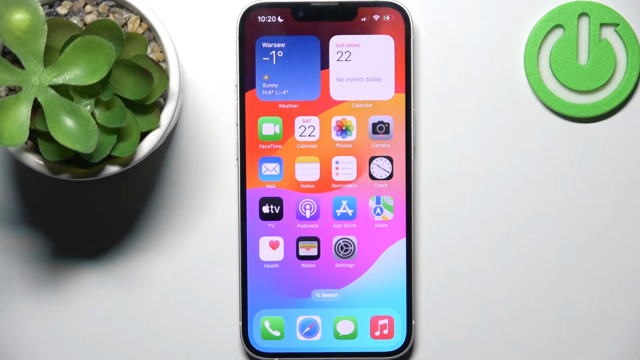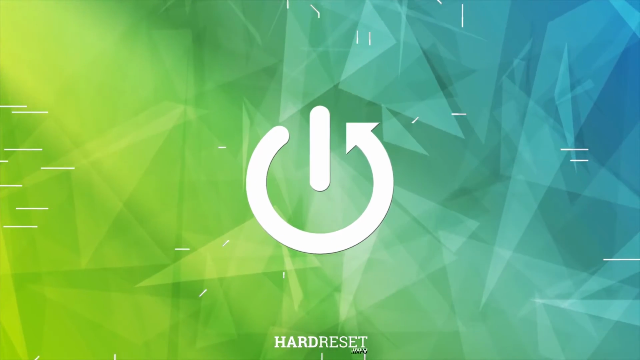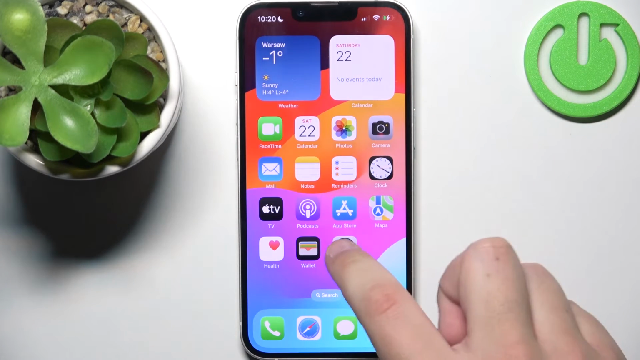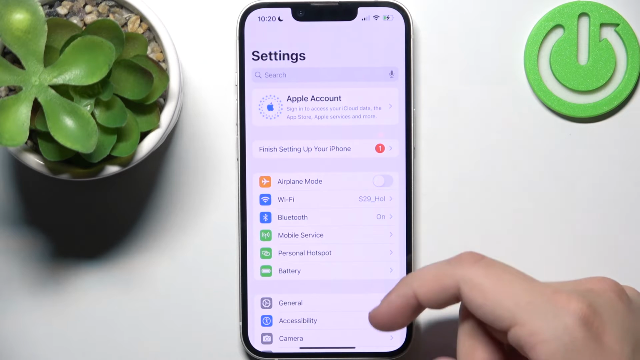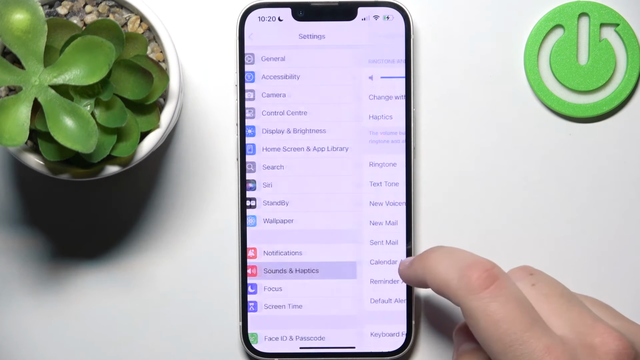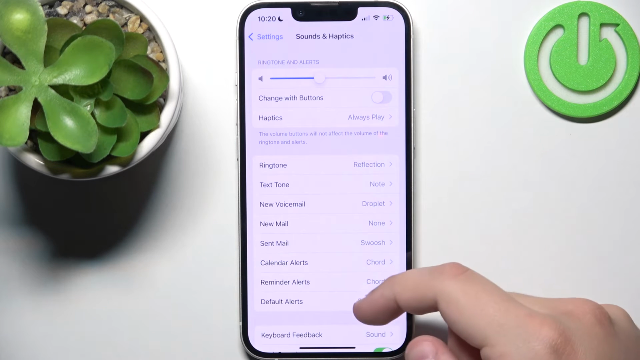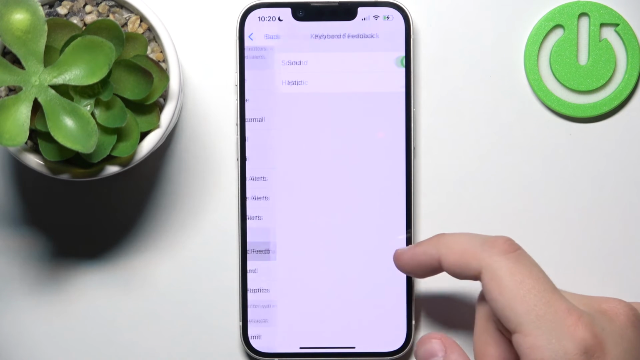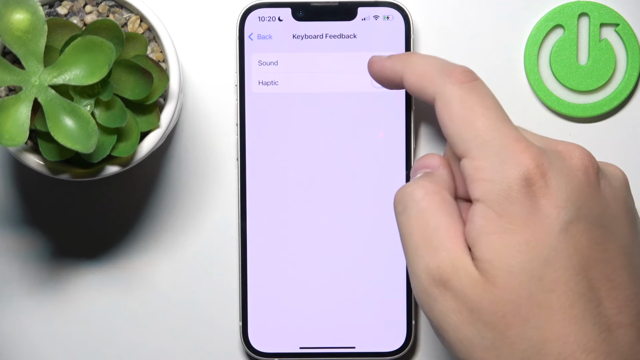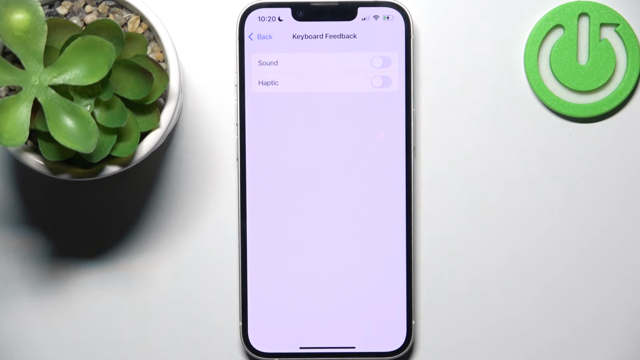In today's video, I want to show you how you can easily disable keyboard sound on your iPhone 16e. So first, what we need to do is open Settings, and now we need to scroll down until we see Sounds and Haptics. Now click it, and here go to Keyboard Feedback. Now click on it, and here what we need to do is tap on the switch to disable it. And that's how you disable keyboard sound.